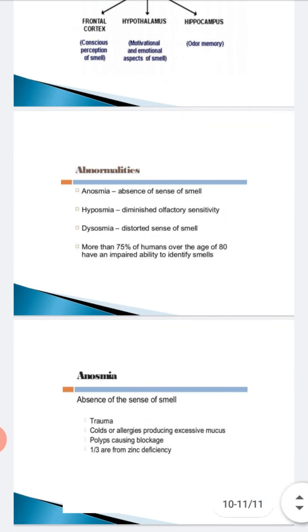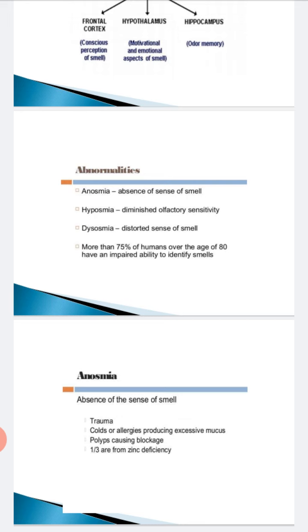So, summarizing again, I have explained the olfactory receptors. They are located on the roof of the nasal cavity, the olfactory epithelium, which consists of three types of cells. The main important ones are the olfactory receptor cells, which are bipolar cells.